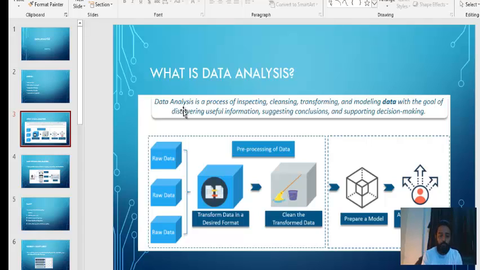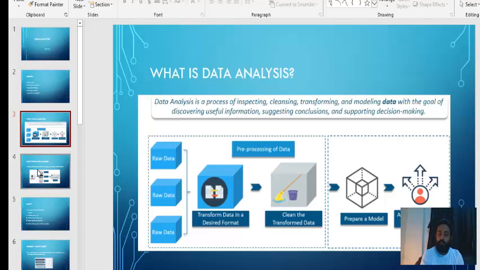You can see the screenshot here. The raw data is there, then we transform it into a desired format. Let's say you want to store it in JSON format or some other format, so we transform it into a different format, and then we clean the data. This is called pre-processing. When you keep cleaning and transforming in a single bracket, these make up the pre-processing of data. The next step is to prepare a model, and then to analyze the data or find insight using the data.